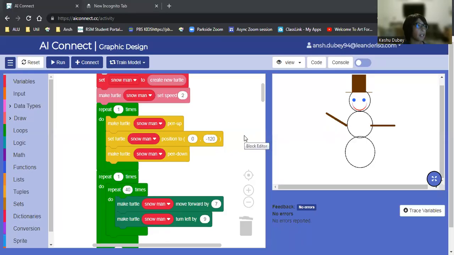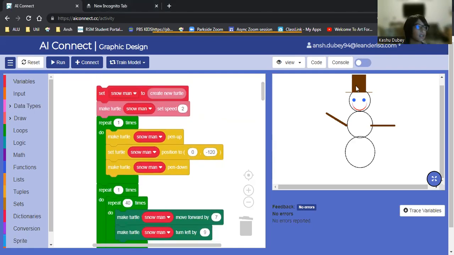Hi, my name is Ansh Dubey, and I have created a snowman for the Christmas theme. I created this in AI Connect using the block code. Let me first show you how I created this. As you can see on the right over here is the snowman I created. And let me show you around.